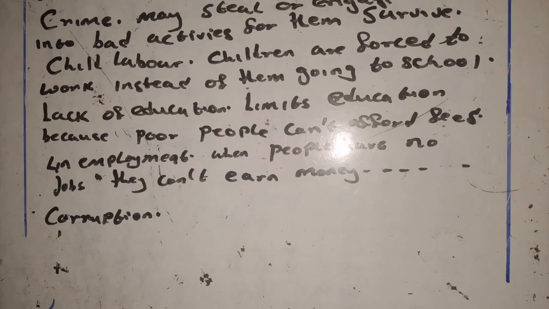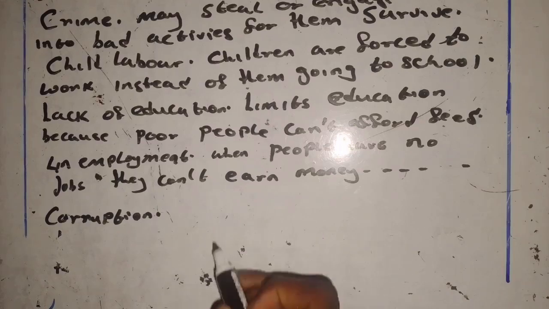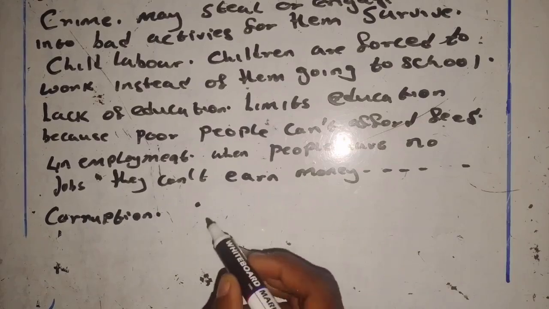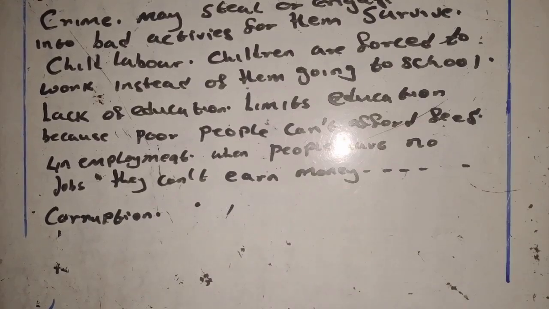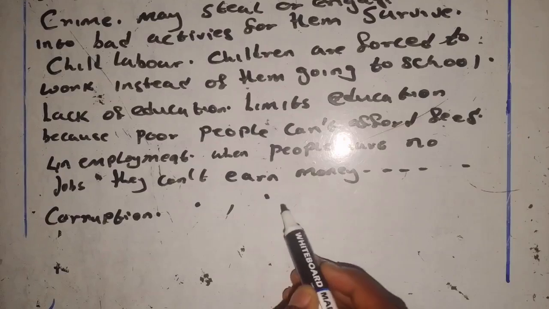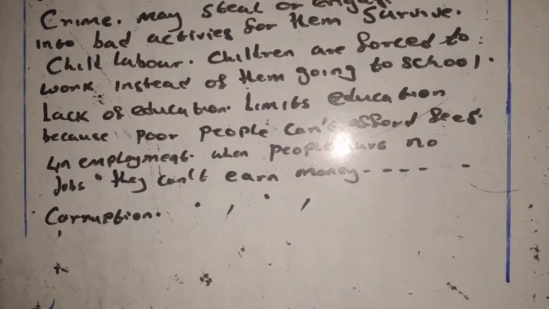So take note, the only signs that we use in civic education are a full stop, a comma, and a question mark. Those are the only signs that we use. So don't include hash, slash, stars, and the like. If you include those, you'll be marked wrong, even if your answers are correct. So don't lose your marks in that way.